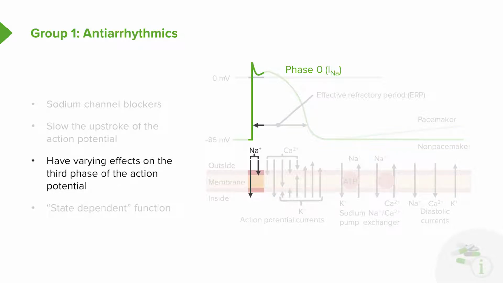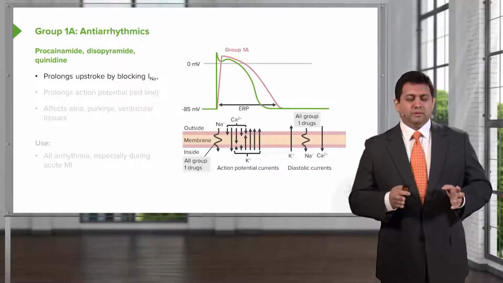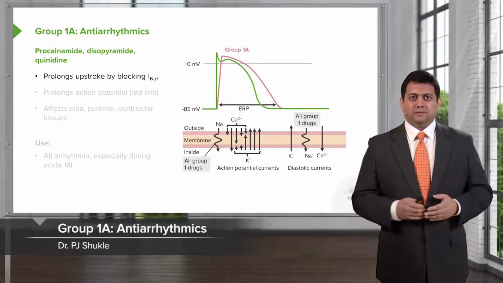Now, the group 1 antiarrhythmics do have varying effects on the third phase of the action potential, which happens later. So these drugs are what we call state-dependent. So the action of the drug depends on what state the membrane is at. If the membrane is depolarized, it'll have one type of action. If it's not depolarized, it'll have another type of action. We divide up the group 1 antiarrhythmics into 3 different groups.